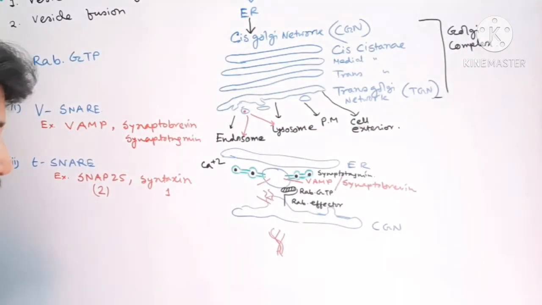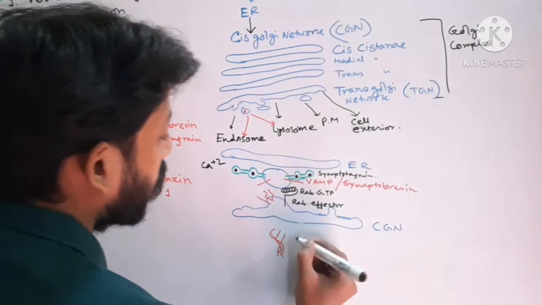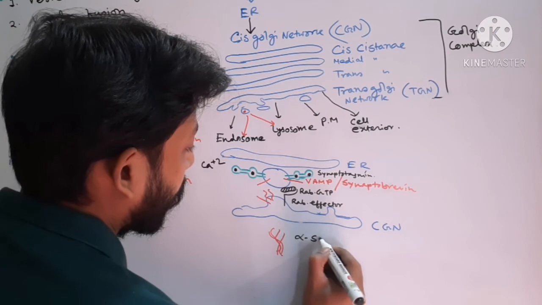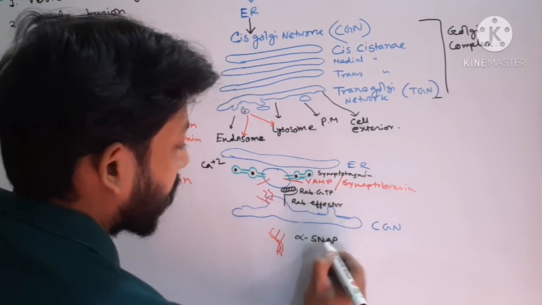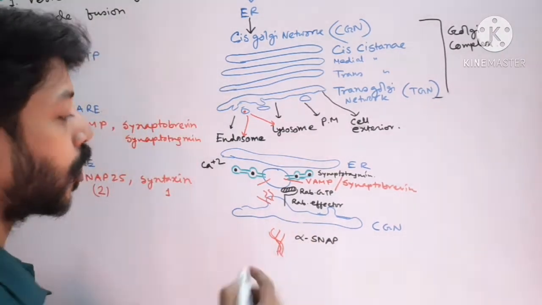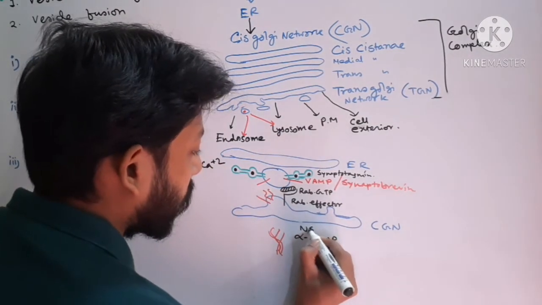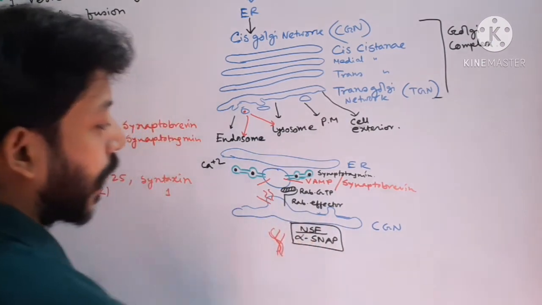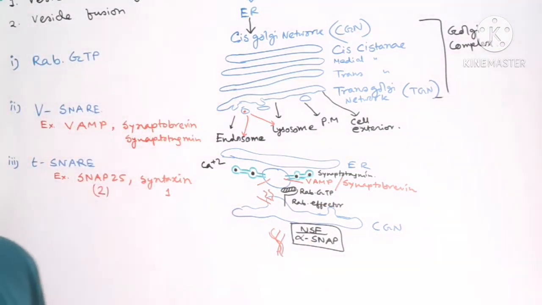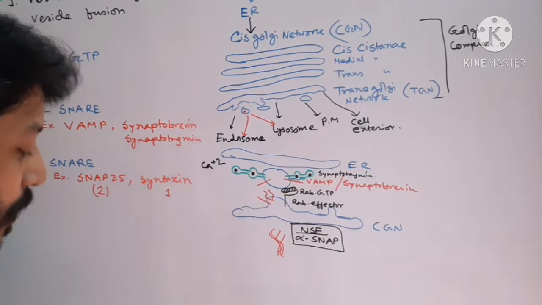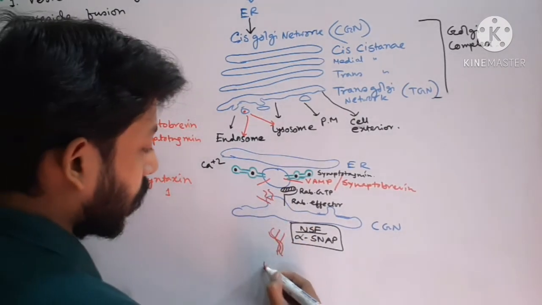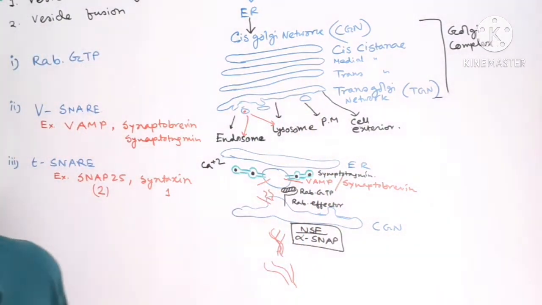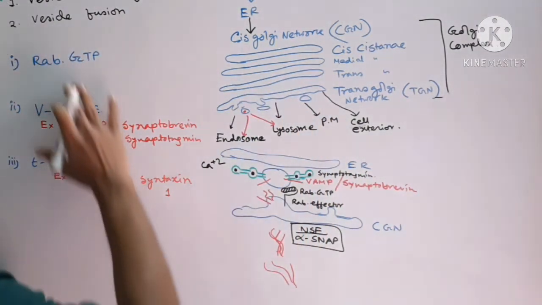For that reason, there is a protein responsible called alpha SNAP, that is associated with a main protein called NSF. So NSF is the main protein with association of alpha SNAP. They two help in this uncoiling, and ultimately the T snare becomes single and the V snare is also unfused. Okay, so this is the vesicle fusion.